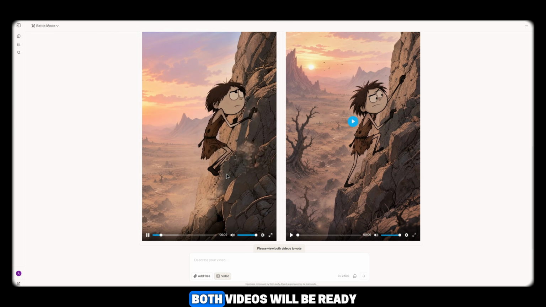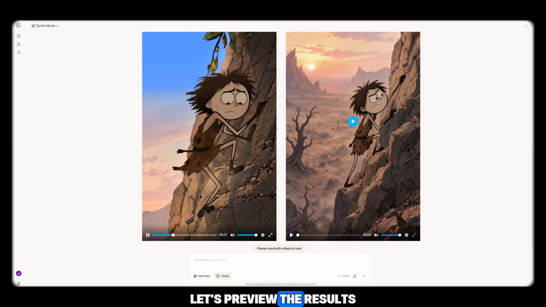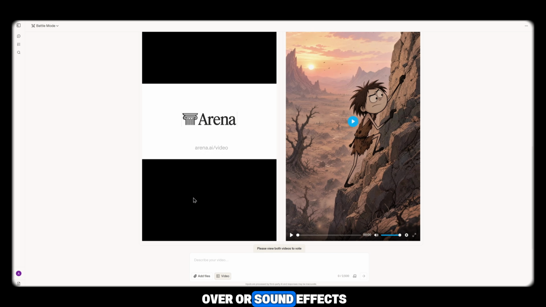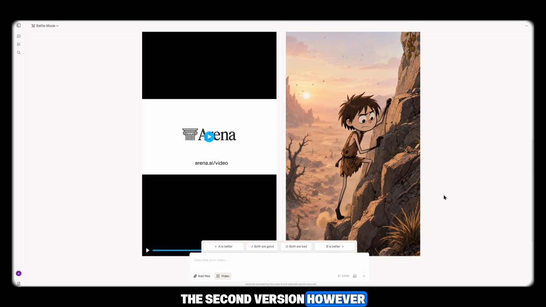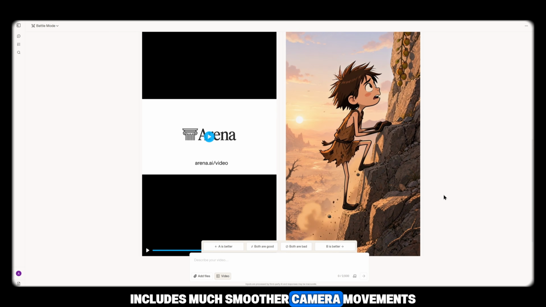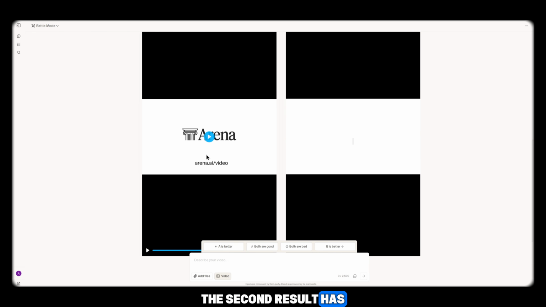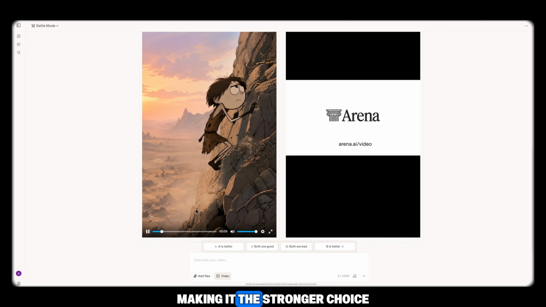After a short wait, both videos will be ready. Let's preview the results. The first video looks very good. It doesn't include voiceover or sound effects, but the animation quality is impressive. The second version, however, includes much smoother camera movements with a beautiful zoom effect. In my opinion, the second result has slightly better quality, making it the stronger choice.